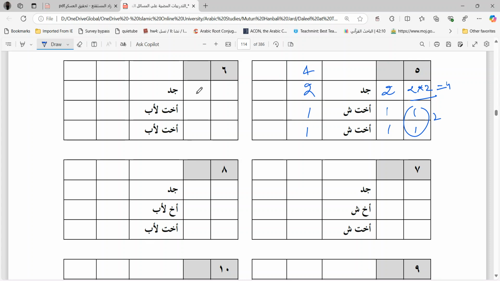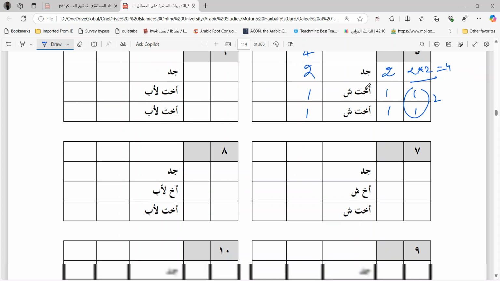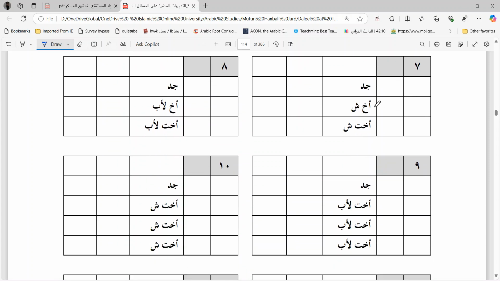Here also exactly the same as here, only you have Ukht Liab instead of Ukht Shakika. So, it is exactly the same. Now we have a mixture of brothers and sisters. So here also grandfather will be equal to 2. Why? Because he is just like brother, Akh Shaqiq. This Akh Shaqiq is 2 head count. This is 1 head count. Now 2 into head count of grandfather is 2, which is 4.